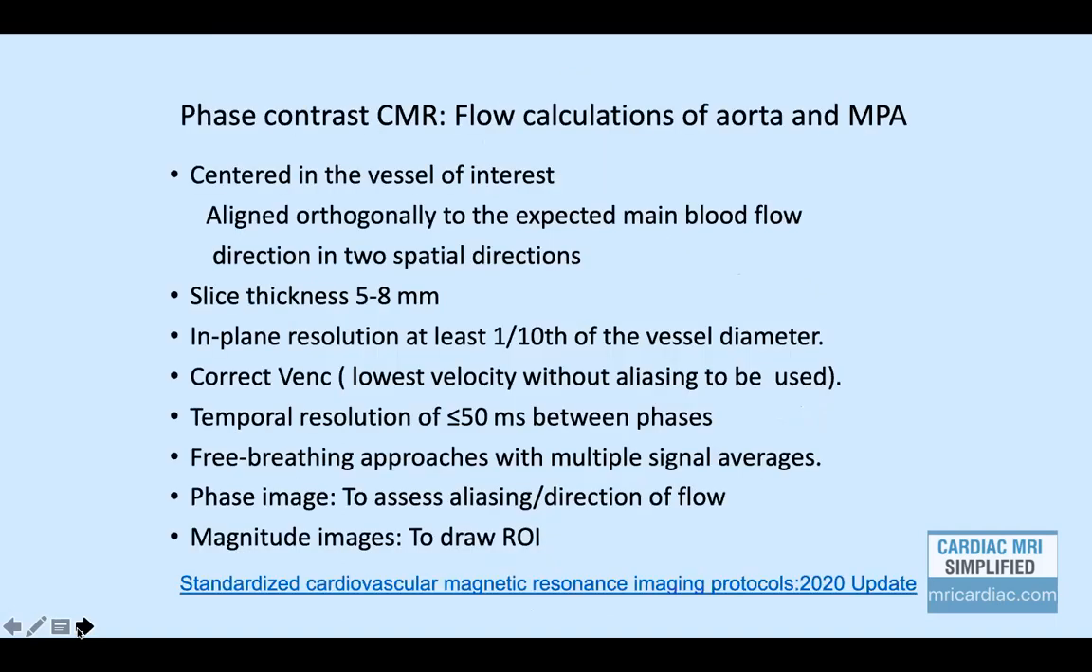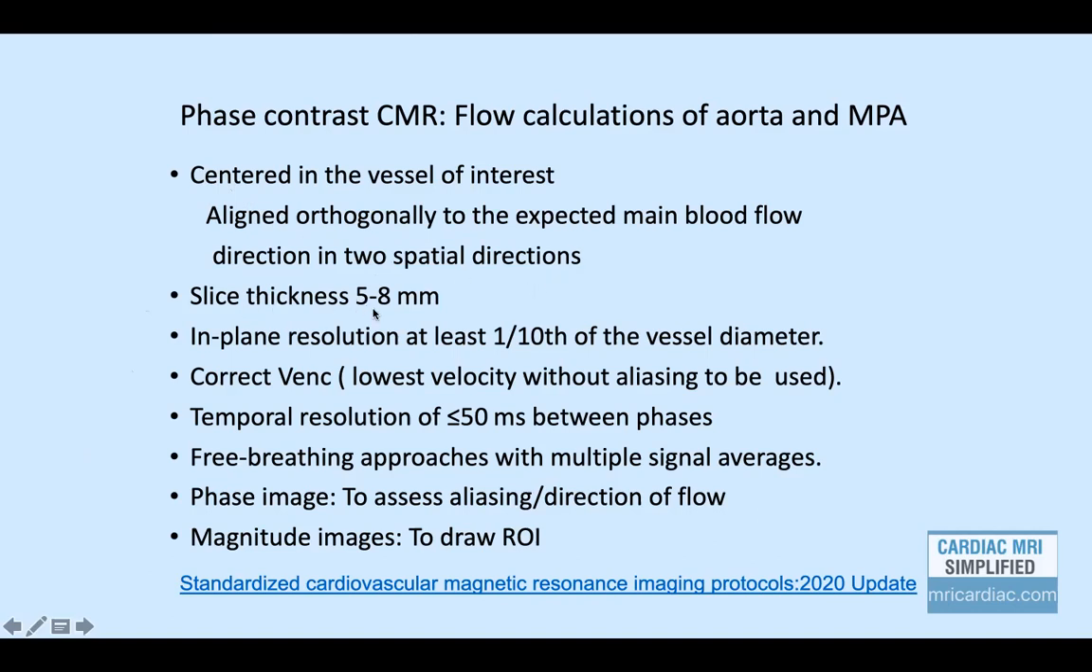It is important to obtain phase contrast cardiac MR in all the patients. As we had seen in our case, the main clue was achieved with this phase contrast CMR. Flow of aorta and MPA is essential in all cardiac MR studies. A few important points: the planning has to be aligned orthogonally, perpendicular to the major axis of the blood vessel, and you have to check it in 2 spatial directions.